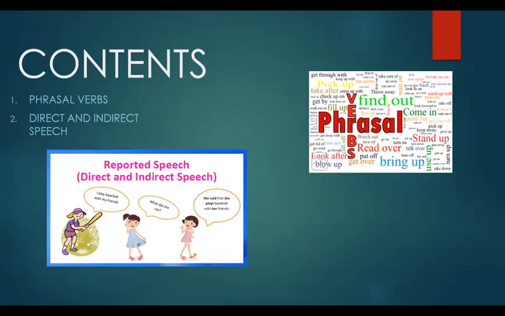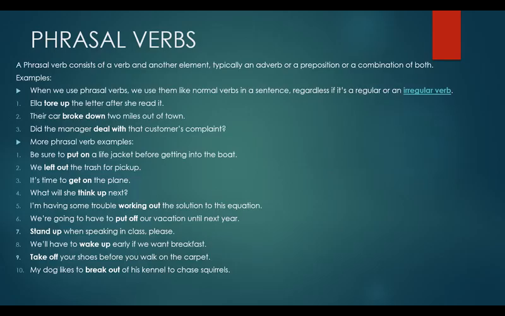Hello children, we are going to talk about phrasal verbs and direct and indirect speech. What are phrasal verbs? They consist of a verb and another element, typically an adverb or a preposition or a combination of both. When we use phrasal verbs, we use them like normal verbs in a sentence regardless of it being regular or irregular verbs.